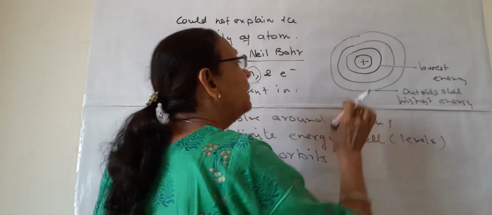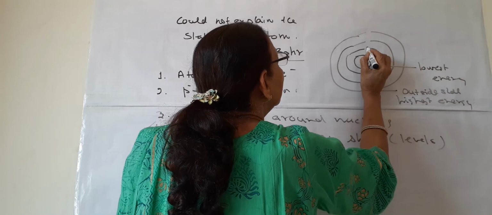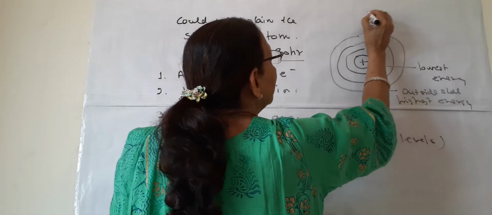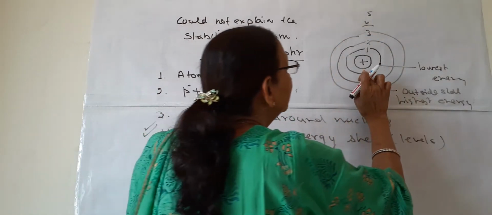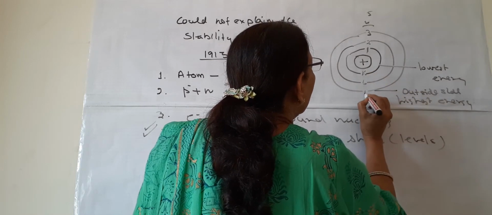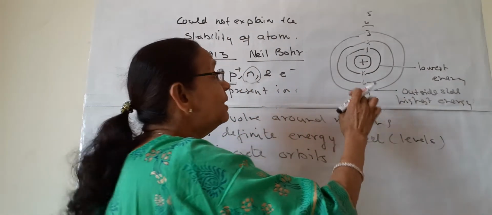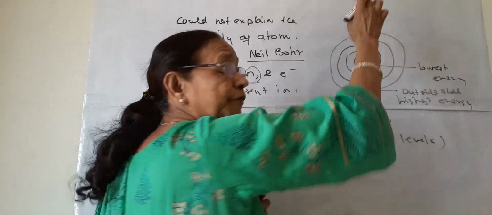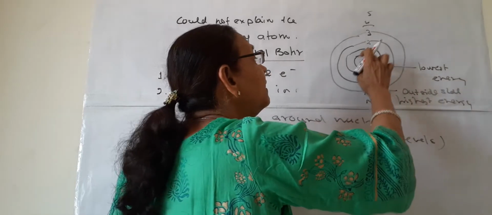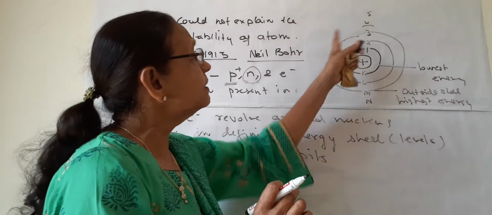And he has given names to these shells. Starting from here, they are given the names, these integers 1, 2, 3, 4 and 5 likewise. They are also known as K, L, M, N shells. Either we can say K, L, M, N shells, or we can say shell number 1, 2, 3, 4, 5. This is the shell number starting from the inner side near the nucleus. So this is how Bohr formed his model.